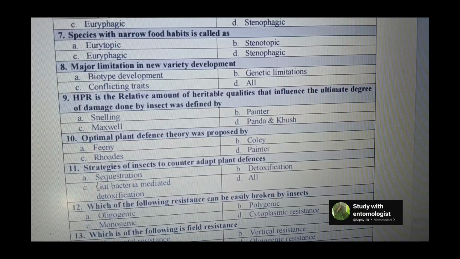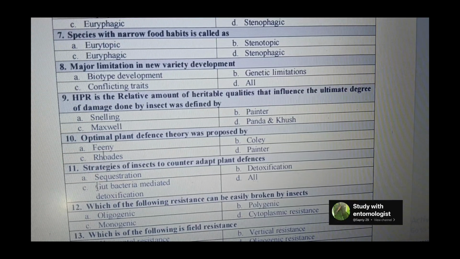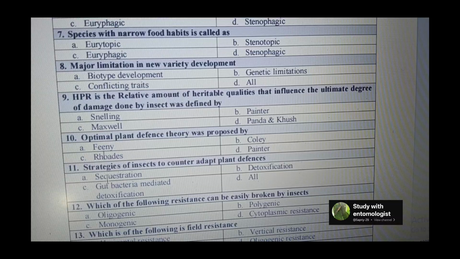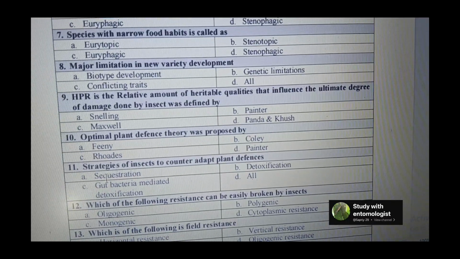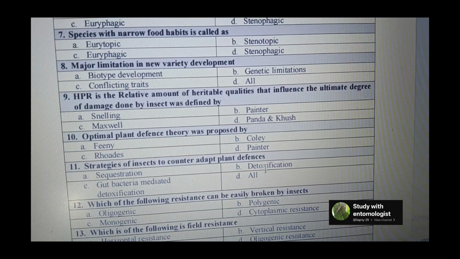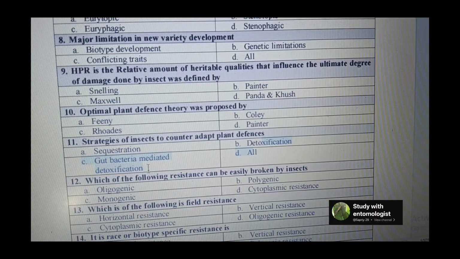Next question is strategies of insect to counter adapt plant defense. So sequestration also, like he can store those toxic material, he can detoxify them, and gut bacteria mediated detoxification. So these all are the strategies to counter adapt plant defenses.